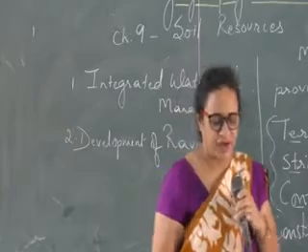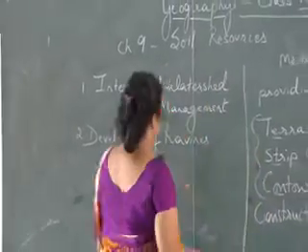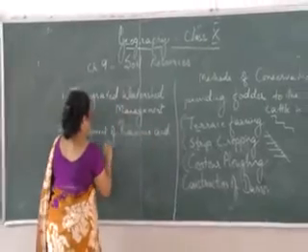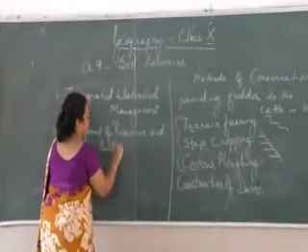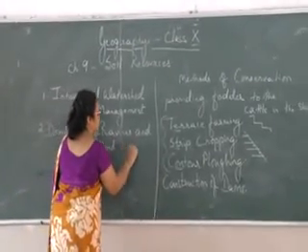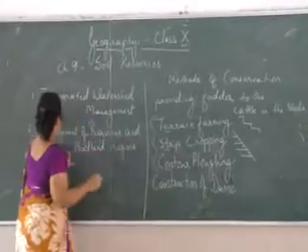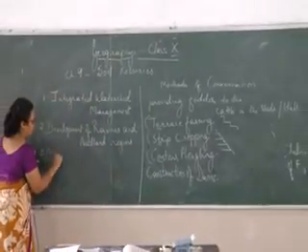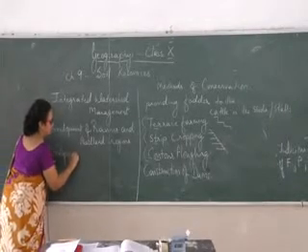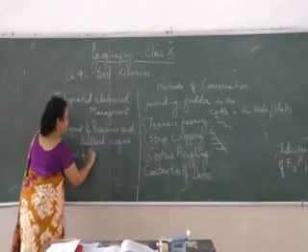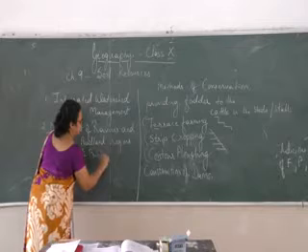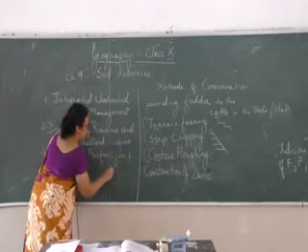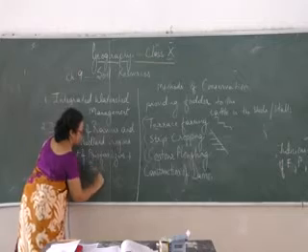Ravines are like very rough area. Ravines and badland regions. Third is development of biofertilizers. Plus biopesticides.